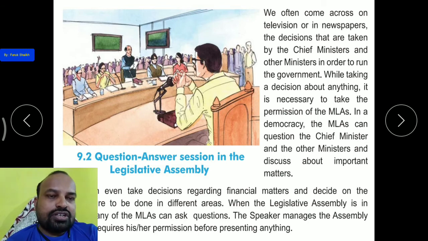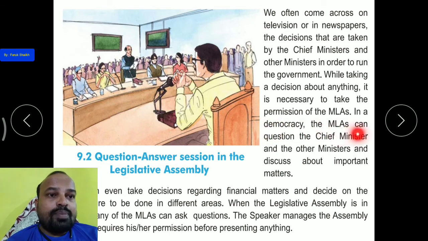Just recently an announcement was passed by the courts and also the government that schools must not force the parents to pay fees. So these types of decisions are also taken by the chief ministers. While taking a decision about anything, it is necessary to take the permission of the MLAs, and this is also necessary. While they are taking any decision, they have to take the permission of the MLAs.